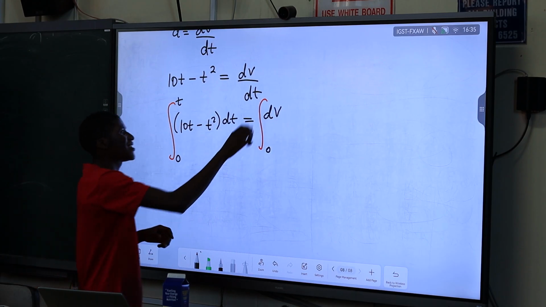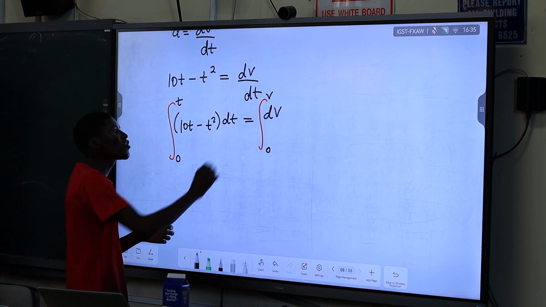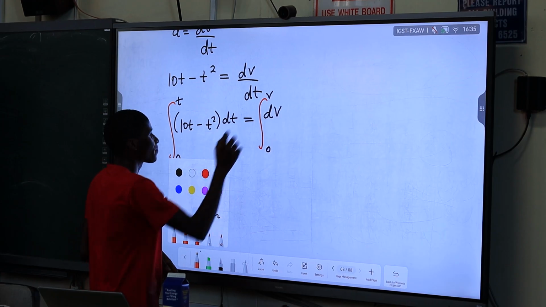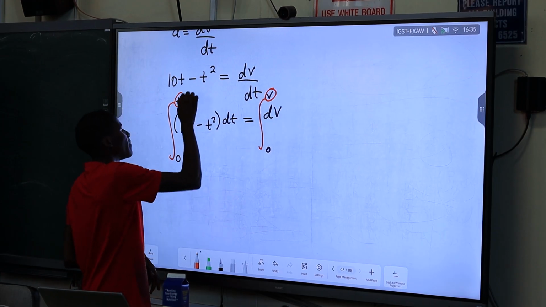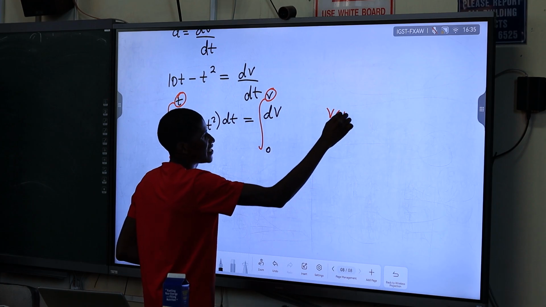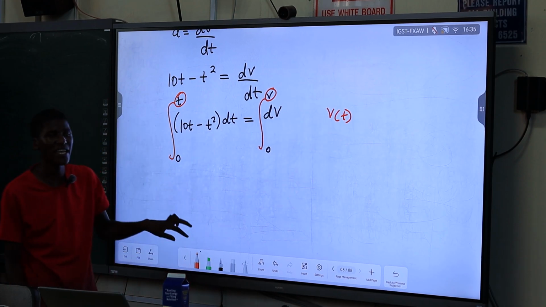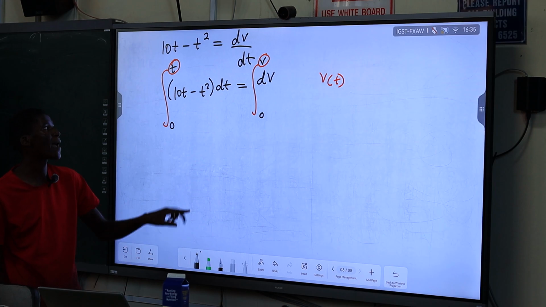So this will be at a velocity v, at a time t, because we are trying to find v at t. We are trying to find the equation for the velocity as a function of time.